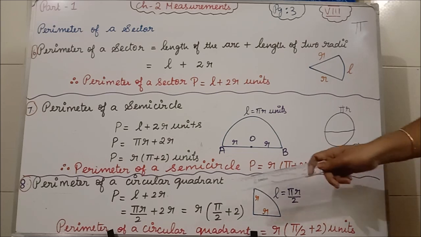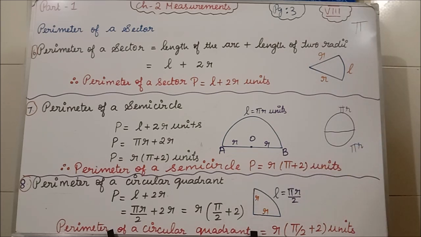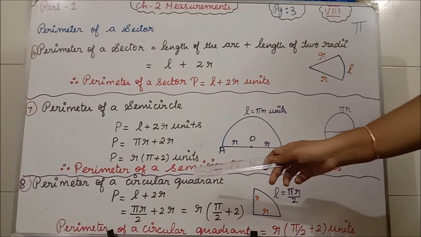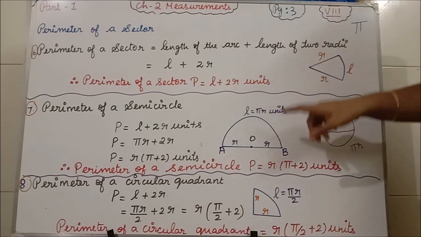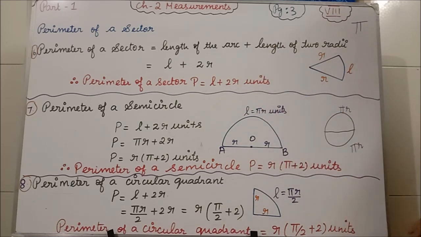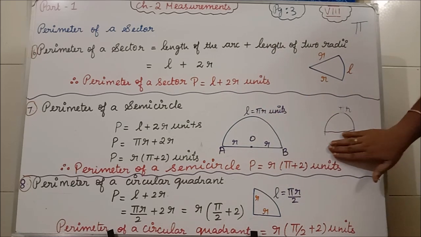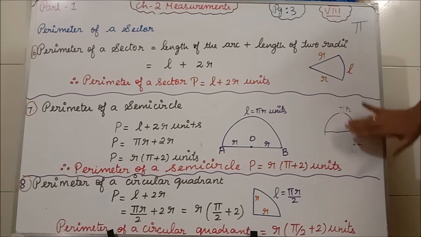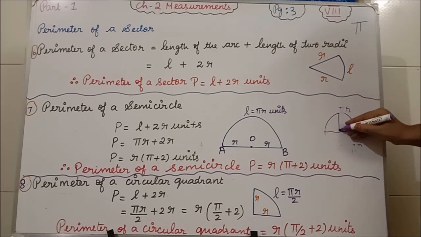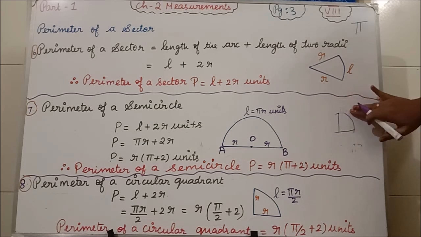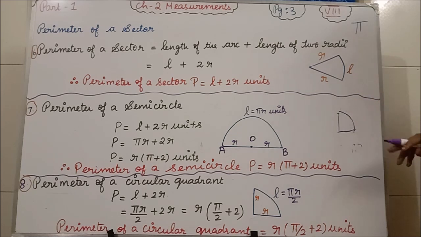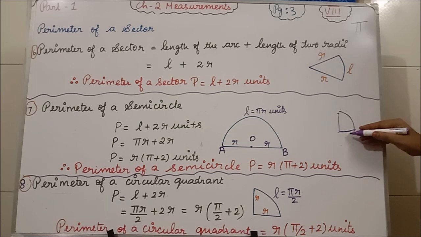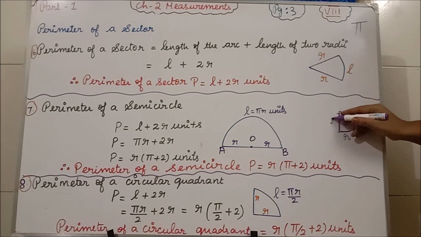Clear students? Now we will see the eighth formula: perimeter of a circular quadrant. Quadrant means what? In the semicircle, half portion is the quadrant. So already we have the semicircle, and in that semicircle we take the half. So that is the quadrant. Will you be able to understand? So in the semicircle, if you take the half, that is the quadrant. Clear?